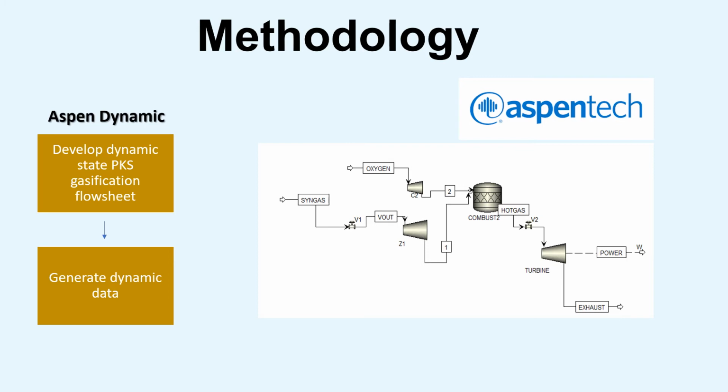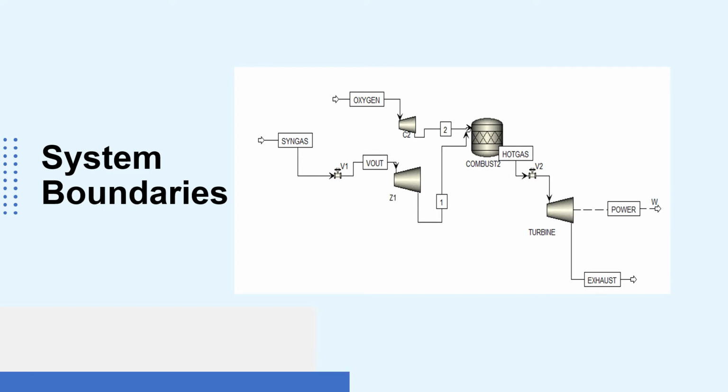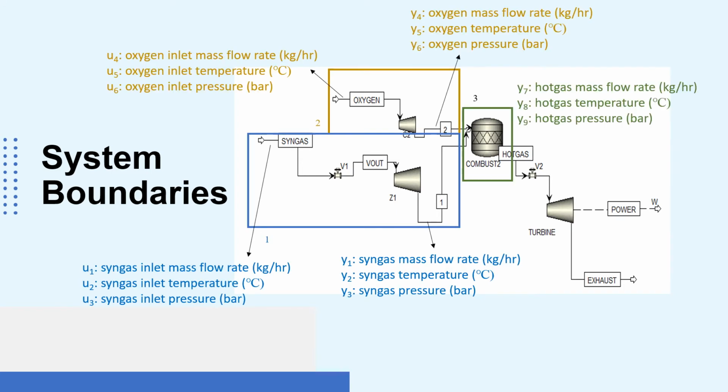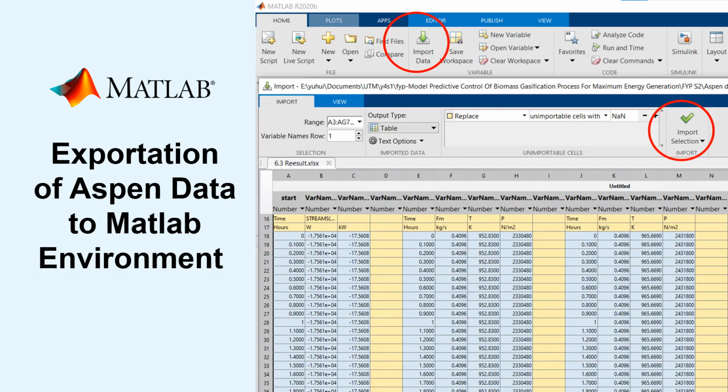Dynamic model is used instead of steady state model because dynamic state model runs in real time and is able to mimic the behavior of the real process, which cannot be done in the steady state. The system boundary of the process is as shown, where it is divided into 4 parts. 3 sets of 720-hour simulation is run. The dynamic data of each input and output is then exported into MATLAB.